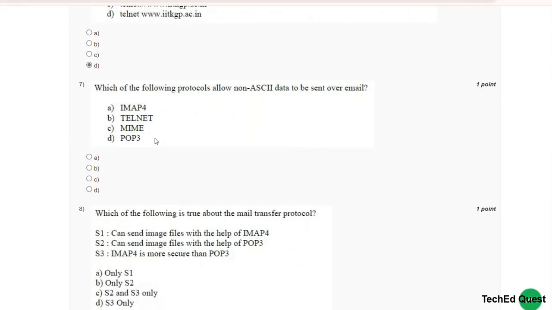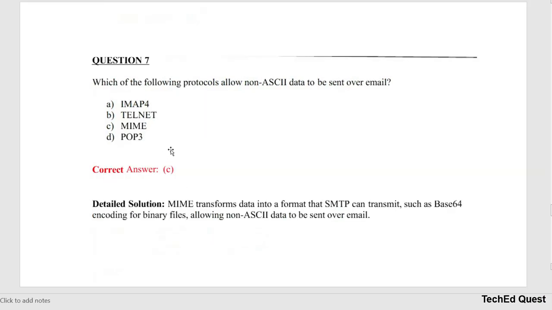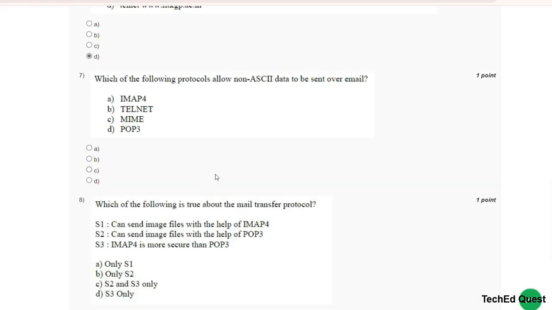Now move to the seventh question. Which of the following protocols allows non-ASCII data to be sent over email? The options are IMAP4, Telnet, MIME, POP3. The answer is C, MIME. MIME transmits data in a format that SMTP can transmit, such as base64 encoding for binary files, allowing non-ASCII data to be sent over email. So the correct option is C, MIME.